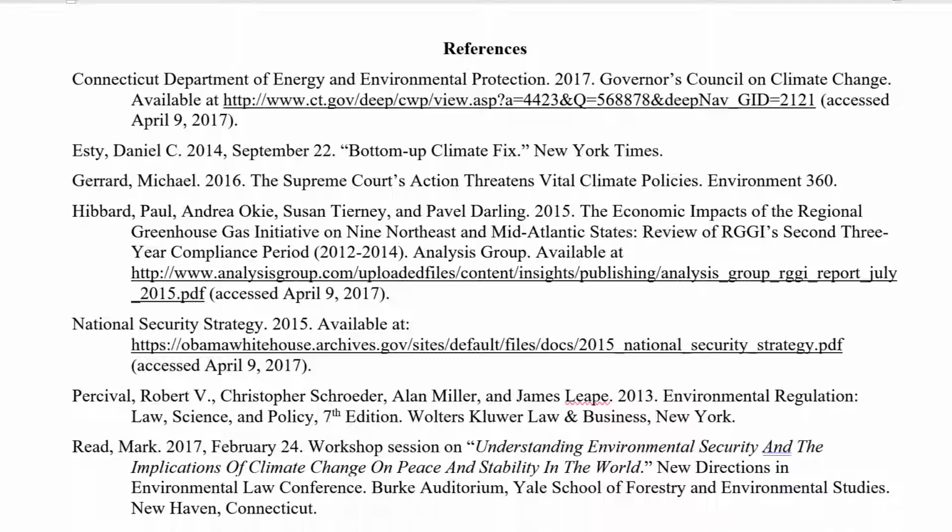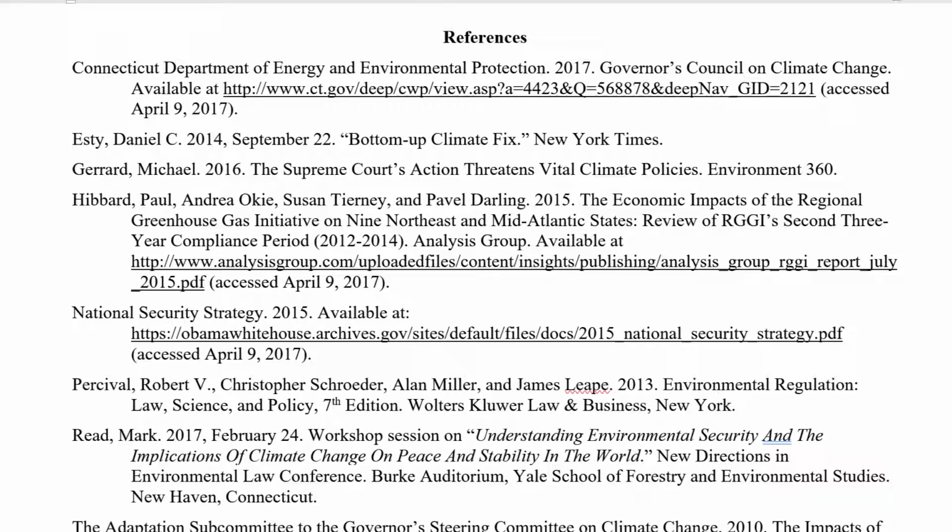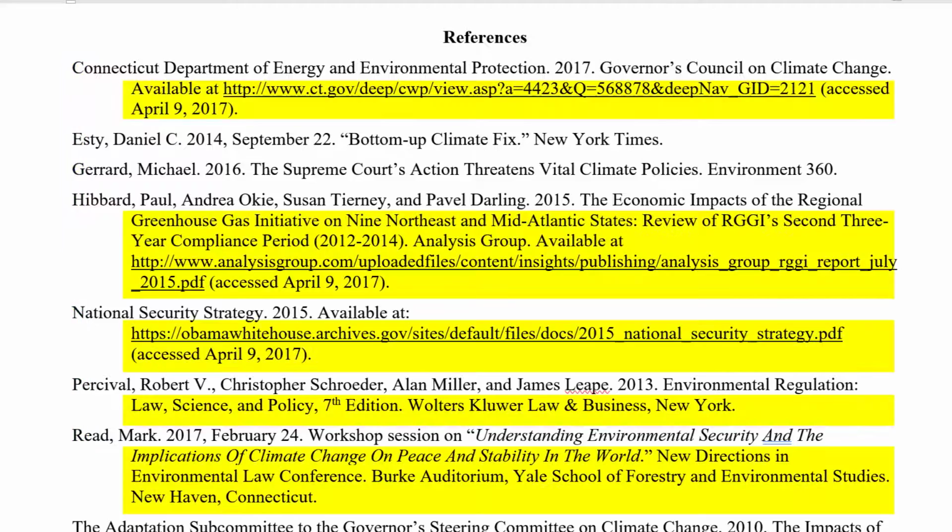On a separate page, list the references in APA style. Remember to center and bold the word references across the top of the page. The sources should be listed in alphabetical order, and they should be formatted using a hanging indentation.